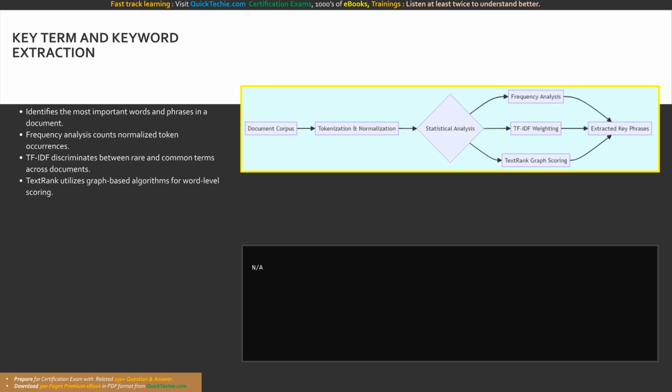This diagram illustrates the keyword extraction process. The document corpus undergoes tokenization and normalization before hitting the statistical analysis layer. Here, methods like frequency analysis, TF-IDF weighting, and text rank graph scoring are applied to mathematically determine and output the extracted key phrases.